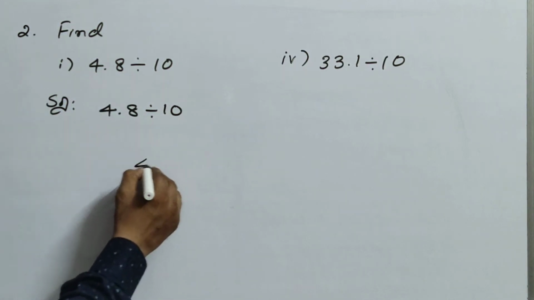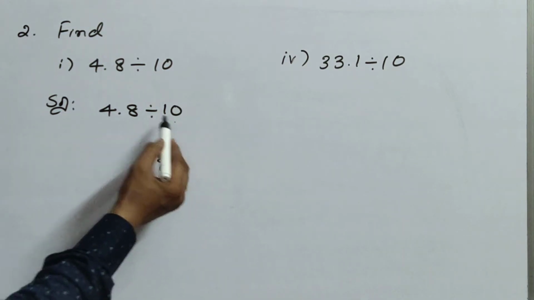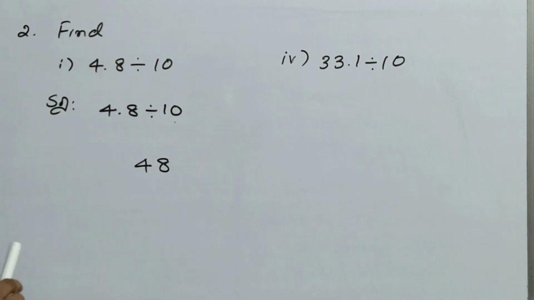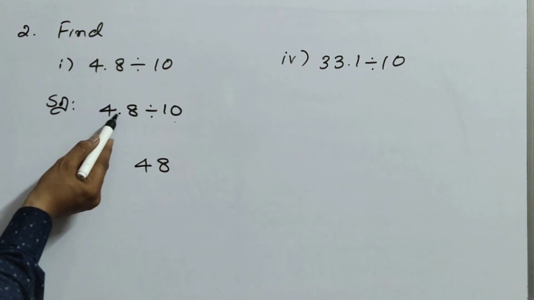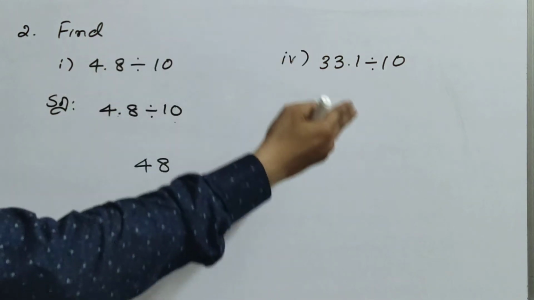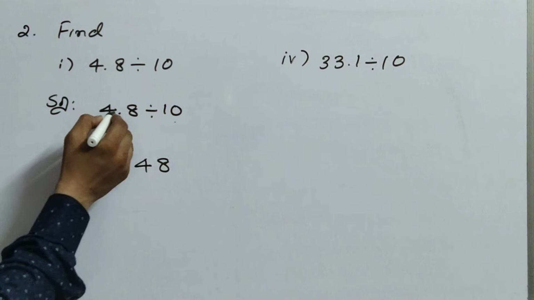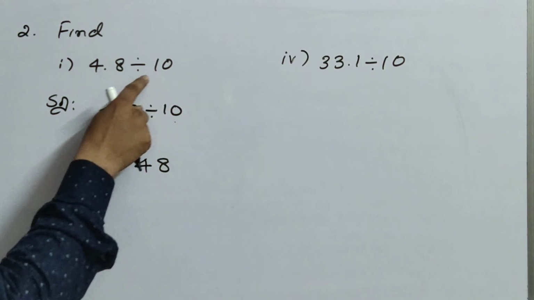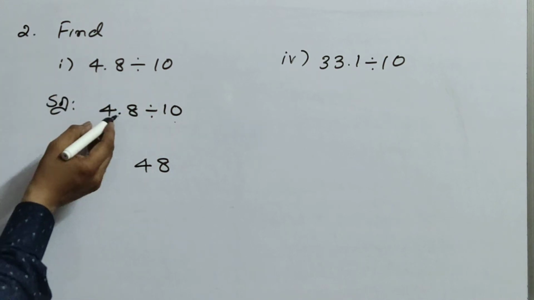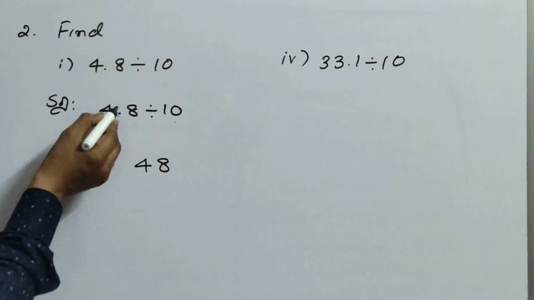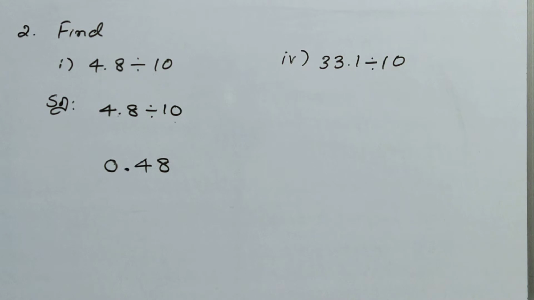See here, first write 4 8, that means 48. Now how many zeros do you have? 1 zero, because 10 contains only 1 zero. So now start from here. Where is the point here? In multiplication, you used to go to the right side. Now here you have to come to the left side. When doing multiplication, the point shifts to the right side. When doing division, just the opposite, it comes to the left side. Here there is 1 zero, so the point will come here. So 0.48 is your answer.